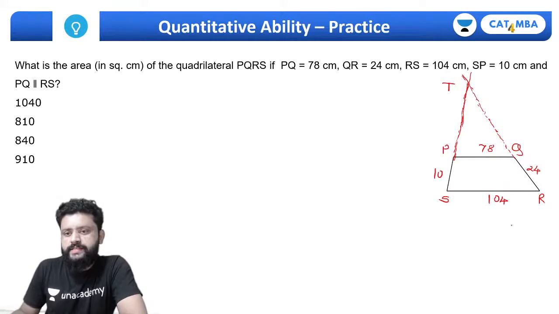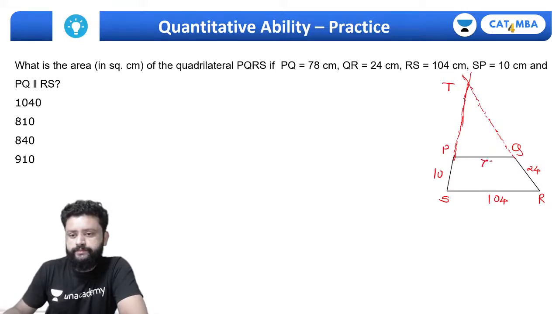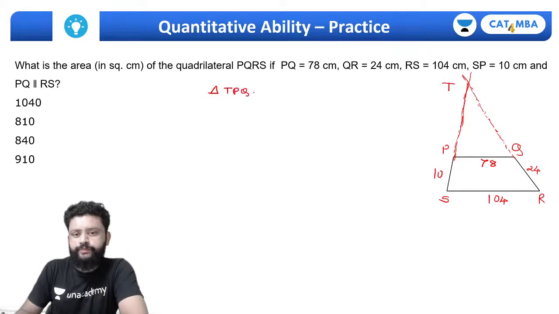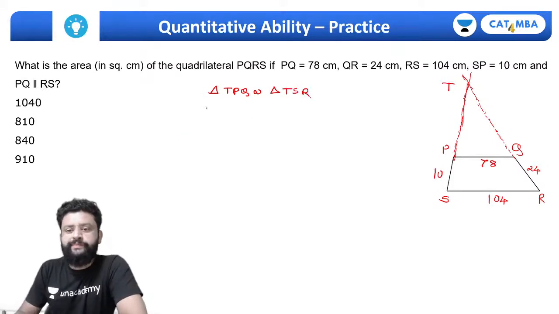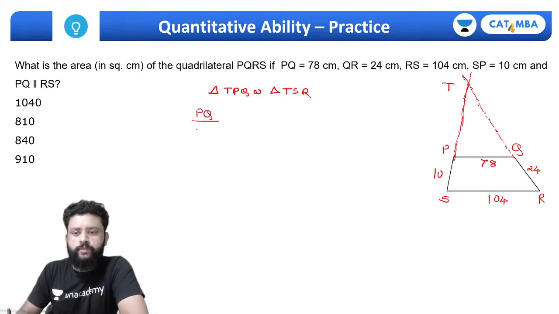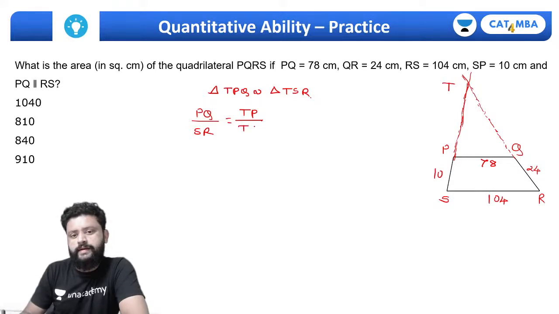So can I say this triangle TPQ is similar to triangle TSR, and that's why I can say PQ upon SR must be equal to TP upon TS, which must be equal to TQ upon TR.